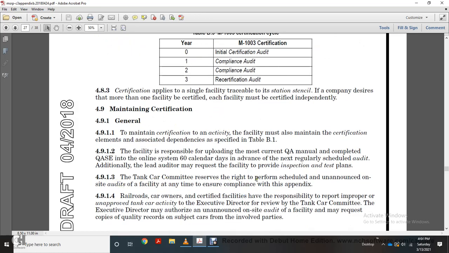4.9.1.3. The Tanker Car Committee reserves the right to perform scheduled or unannounced on-site audits of the facility at any time to ensure compliance with the appendix. 4.9.1.4. Railroad car owners and certified facilities have the responsibility to report improperly approved or unapproved tanker car activity, for the director's review of the Tanker Car Committee. The executive director may authorize an unannounced on-site audit. Facilities may request a copy of the quality record, subject to coverage with the involved parties.